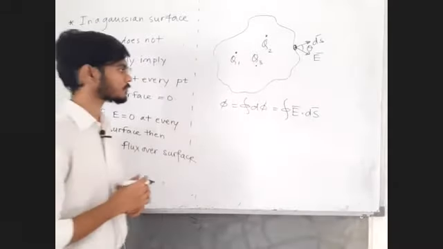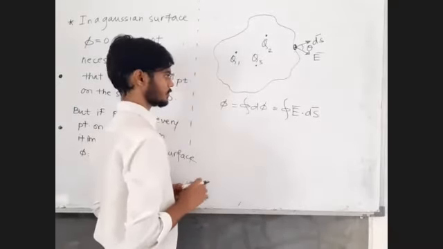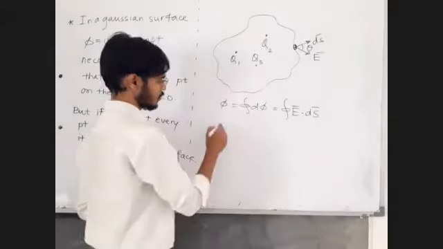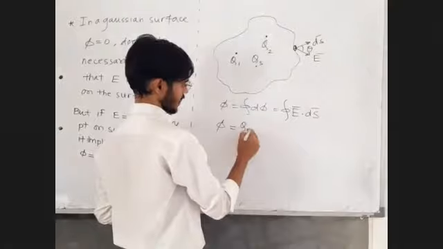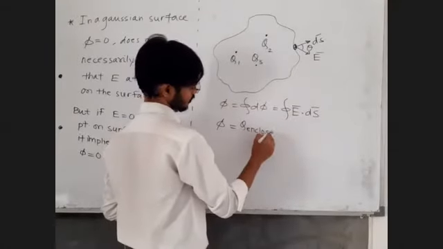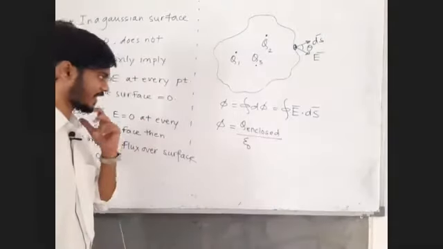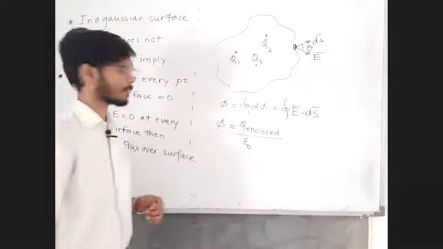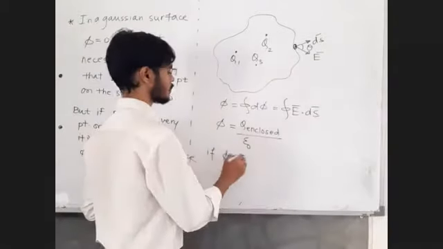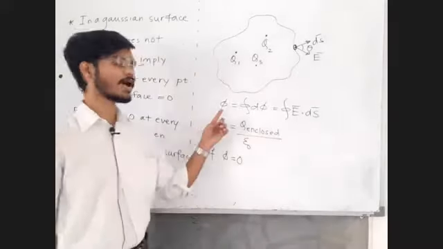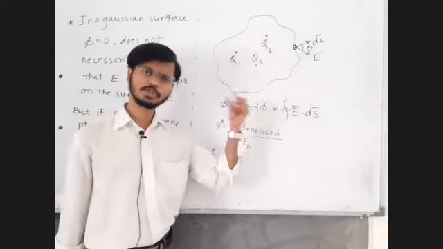Fine, sir. Next, there is one more definition. Sir, phi is equal to charge enclosed upon epsilon zero. Yes, that definition is also there. If phi is equal to 0, then for phi to be equal to 0, all these d phi must be 0.